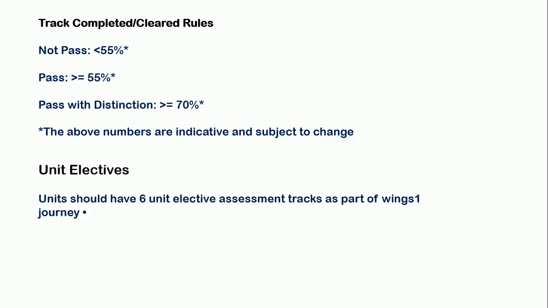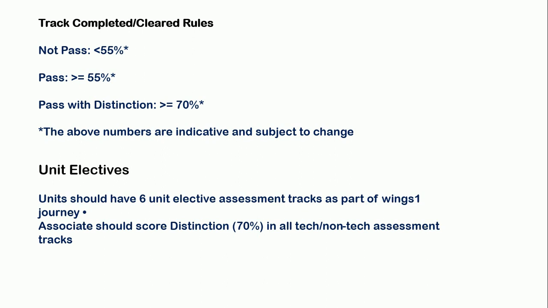Unit electives. A unit should have 6 unit elective assessment tracks as part of the Wing 1 journey. The associate should score distinction, that is 70%, in all TAC or non-TAC assessment tracks.